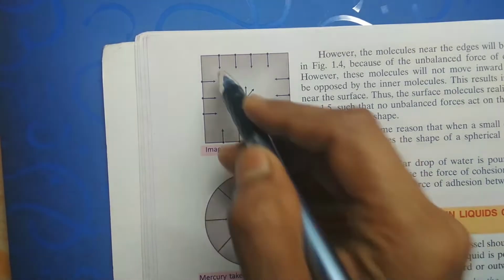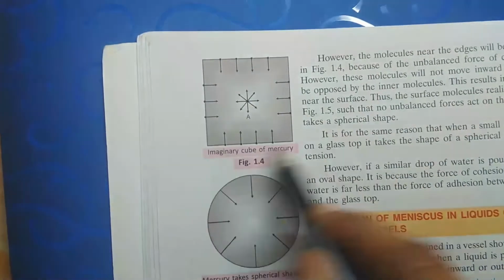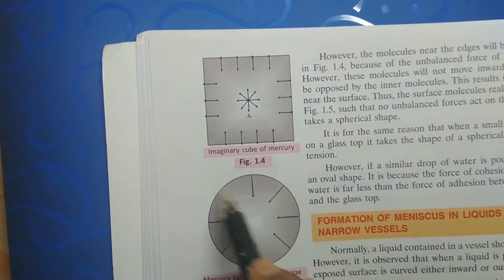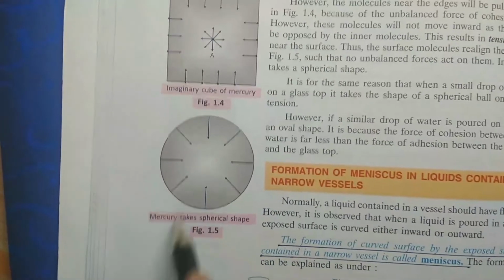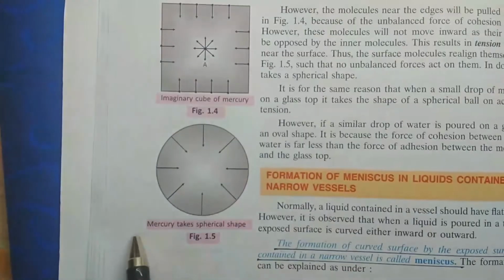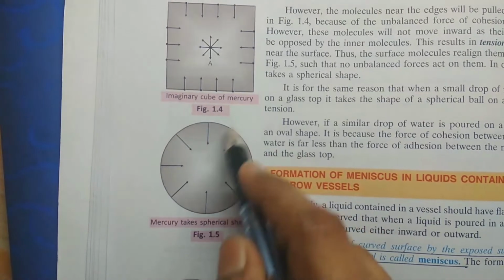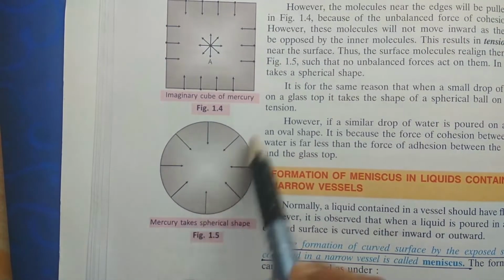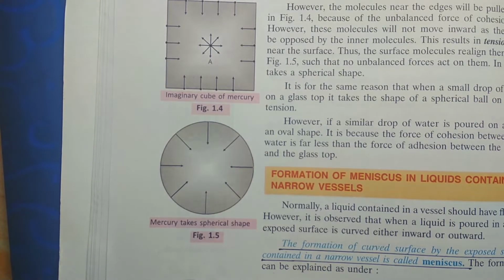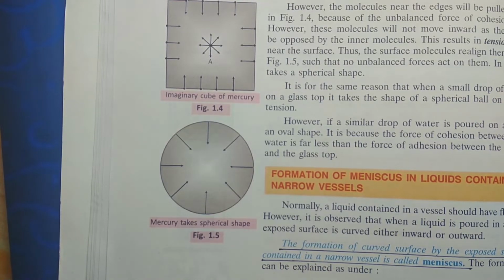And due to that, the particles at the exposed surface will be pulled inward. On the external side, no particles are there, so no force, but on the internal side the particles are there, so they will be pulled inside, and when pulled inside, they will take a spherical shape.